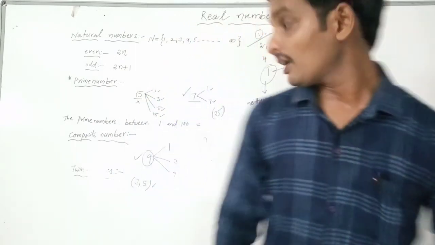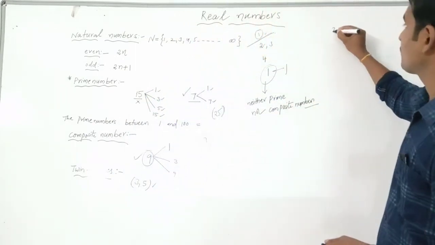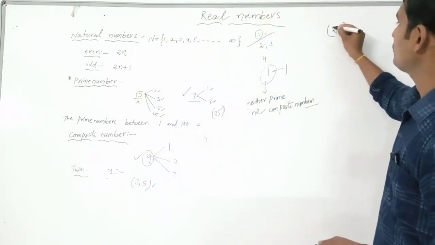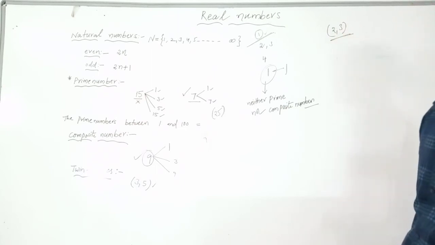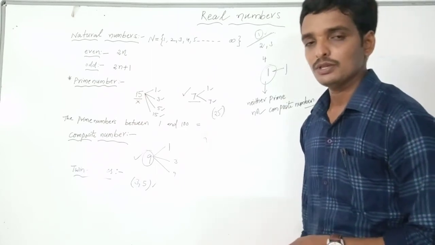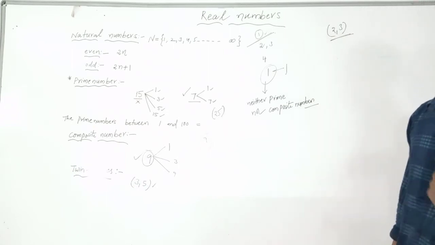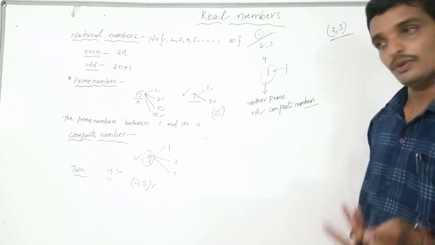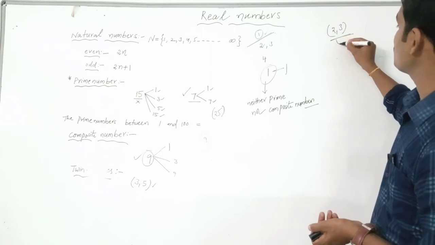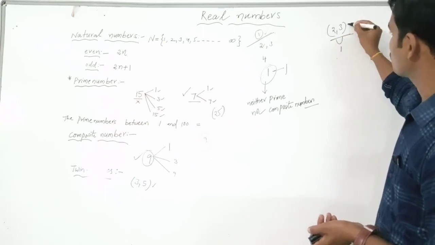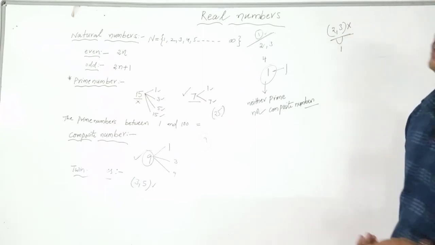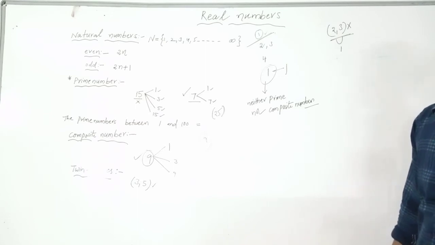Are you okay? Can we write 2 comma 3 as twin primes? Are 2 and 3 prime numbers? 2 is a prime number, okay, I am accepting. 3 is a prime number, yes, we are accepting. But the difference between these two prime numbers is 1. So 2 comma 3 are not twin primes.